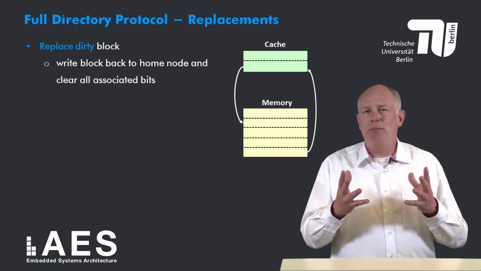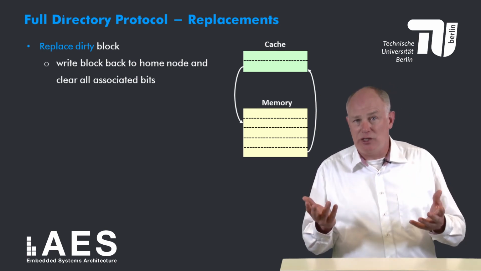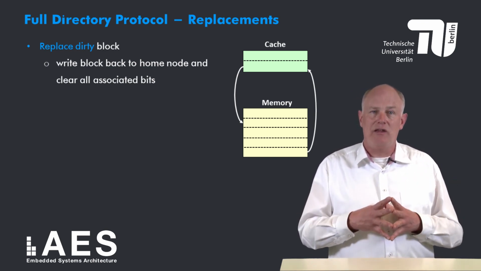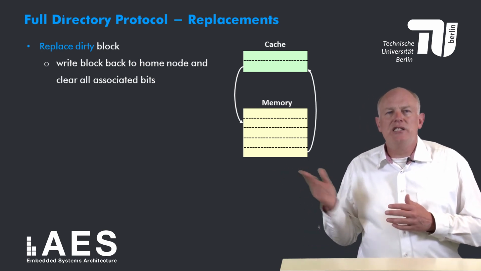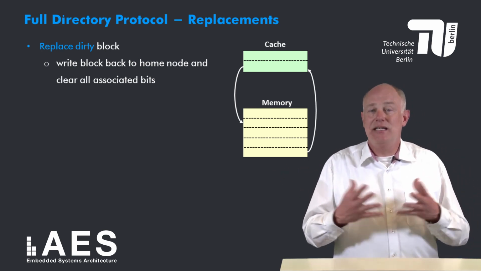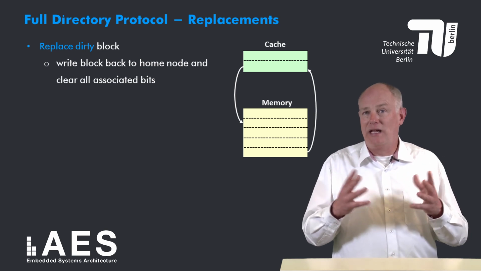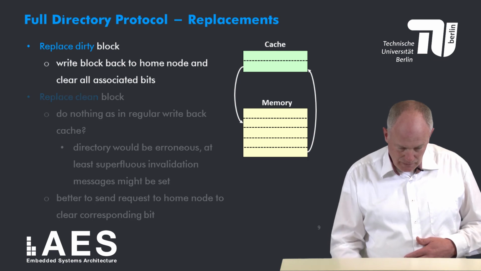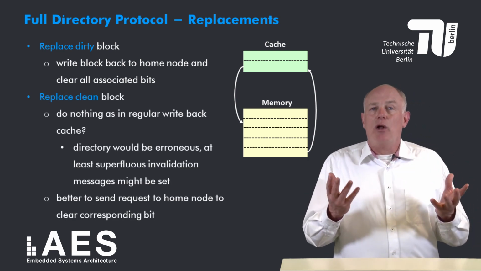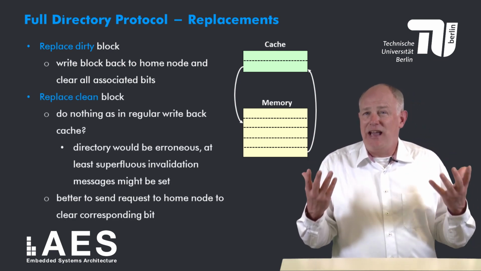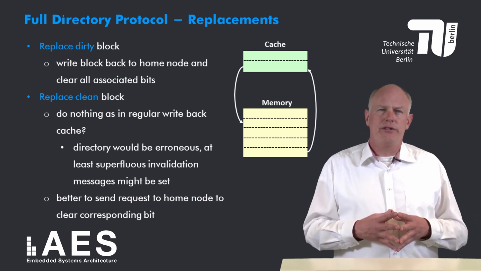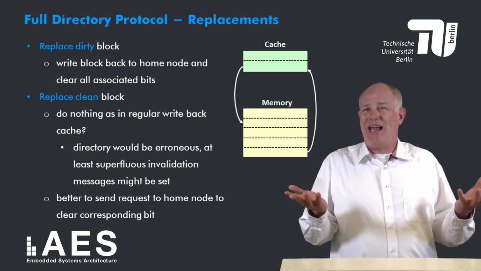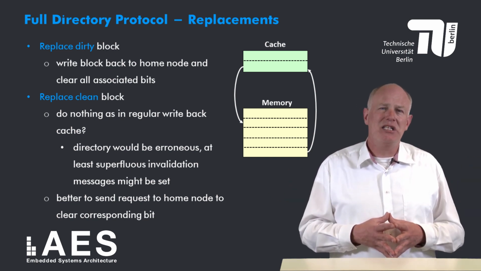These bits are the dirty bit, which must have been set because the block is dirty, and the presence bit associated with the node that needs to replace this block. All other presence bits must have been cleared already, since as said before, only one node can have the block in state modified/dirty. If the victim block is clean in state shared, then there are two options. The first option is to do nothing, as we do in a regular single core write-back cache.